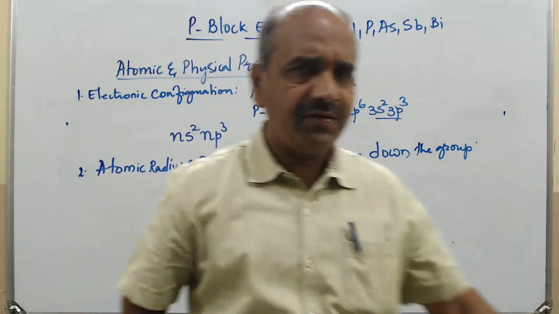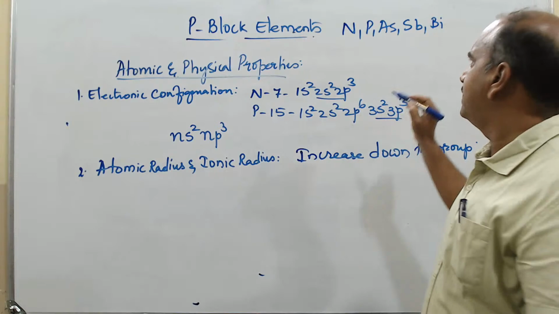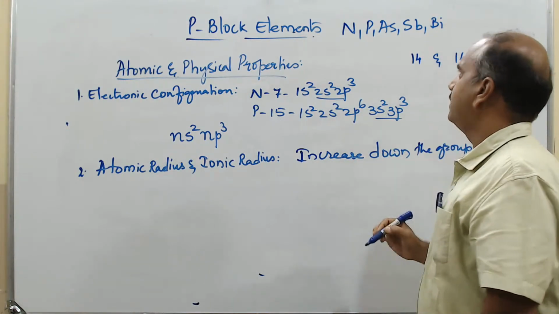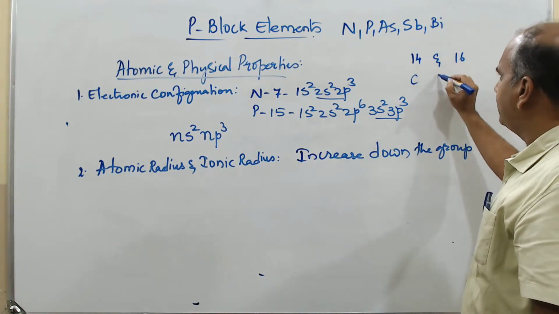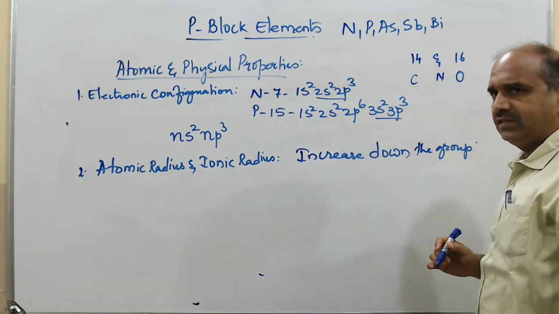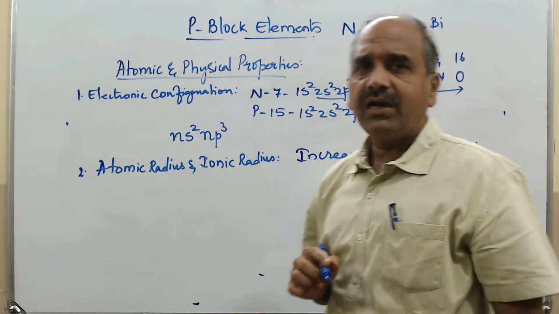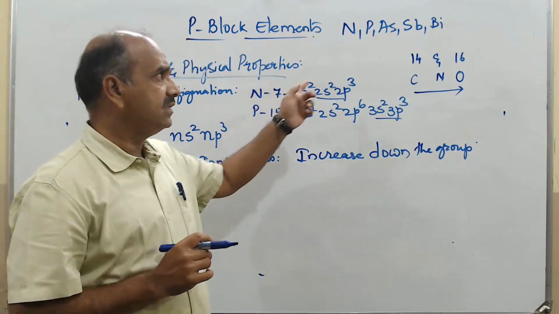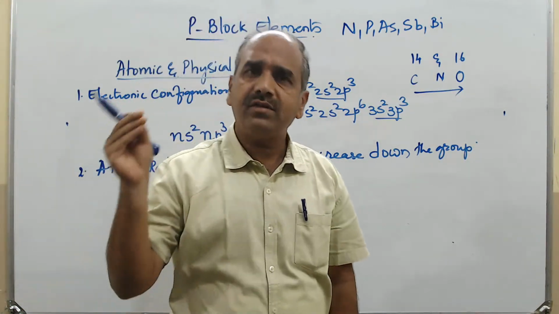Along the period we cannot discuss here in full. Along the period, you have to compare with the 14th group element and the 16th group element. The 14th group element is carbon, the 15th group element is nitrogen, and the 16th group element is oxygen. As you come along the period, the atomic radius goes on decreasing, because the electron is entering into the same subshell.